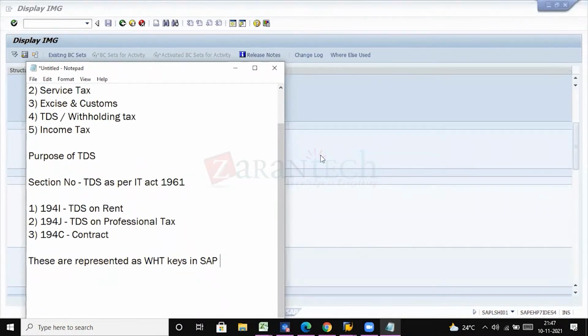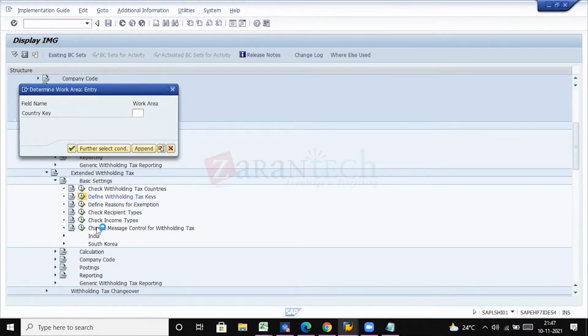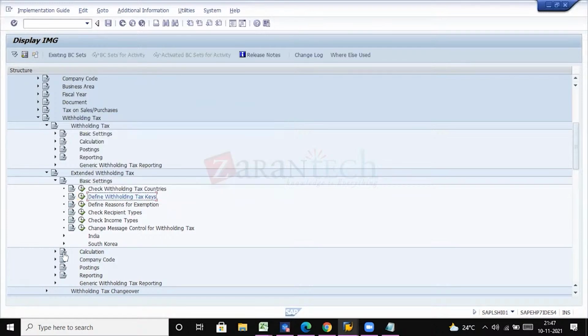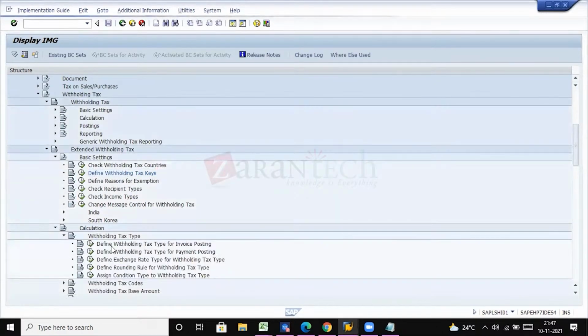So as I said, there will be two types of withholding taxes: at the time of invoice posting and at the time of payment posting.